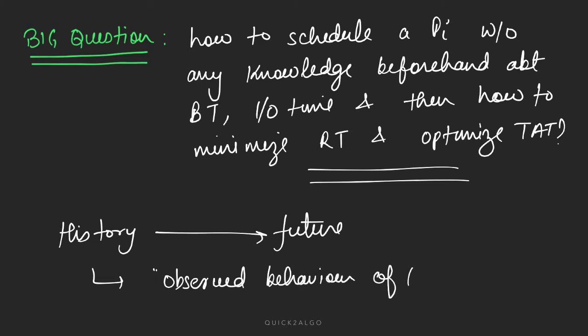Let's find out what this observed behavior is and how it will help us answer the big question and the other questions related to the algorithm. Then we will get a broader framework of how the algorithm works in real time.